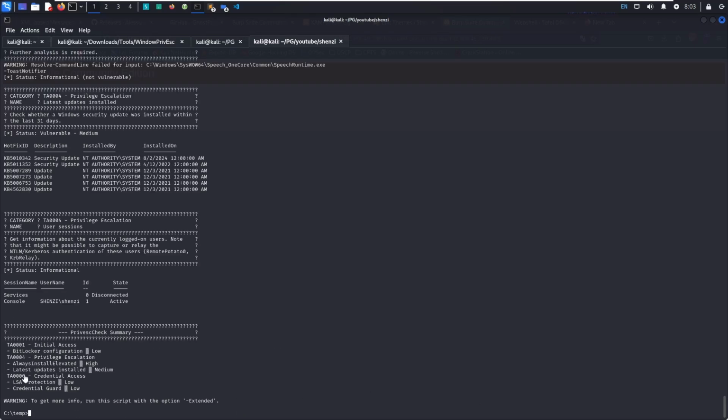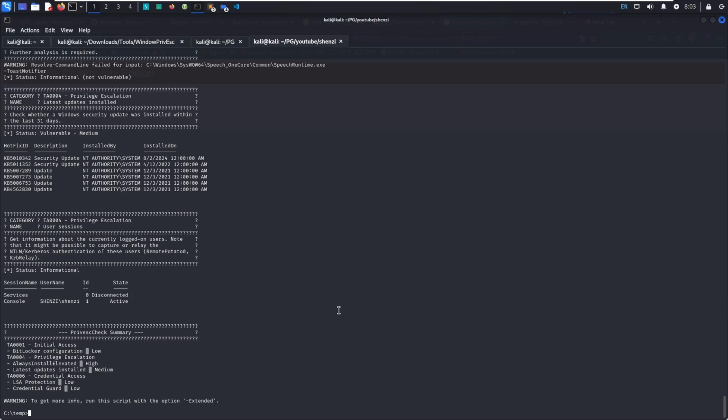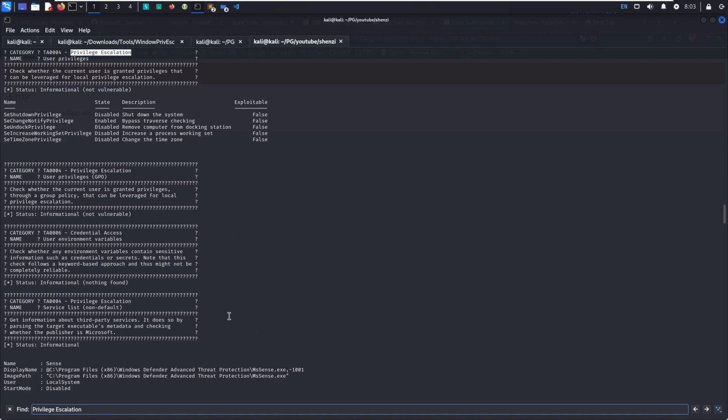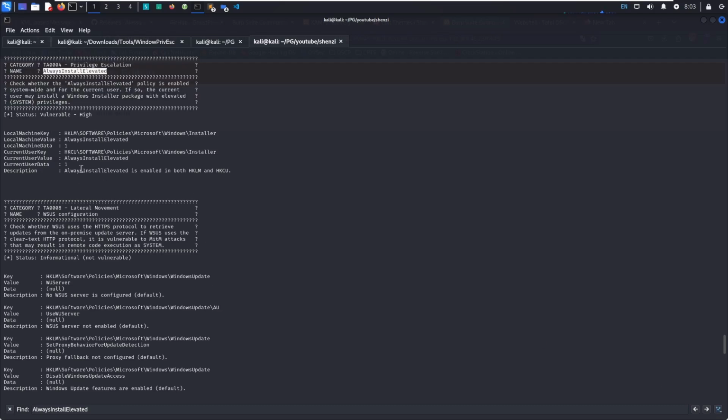So the scan is finished, and we see this privilege escalation, AlwaysInstallElevated. So let's go to that section. Let's do Ctrl+Shift+F. And we can see it's a high severity. This AlwaysInstallElevated registry is set to 1.